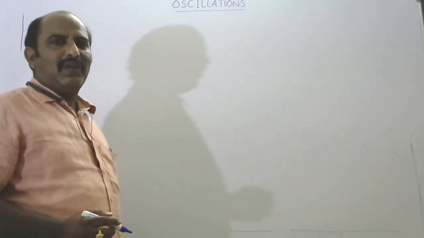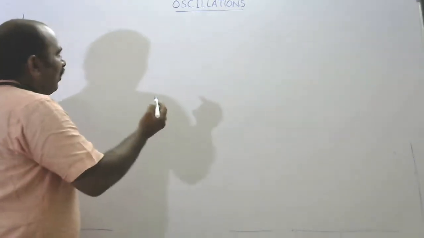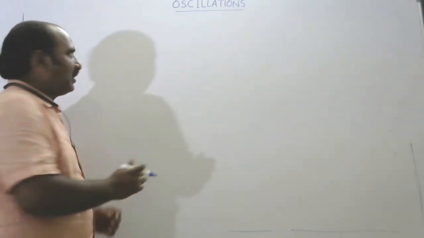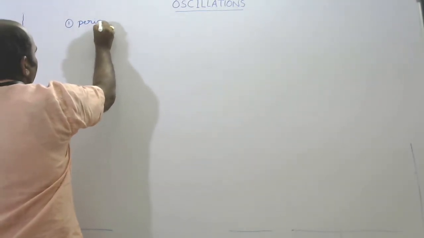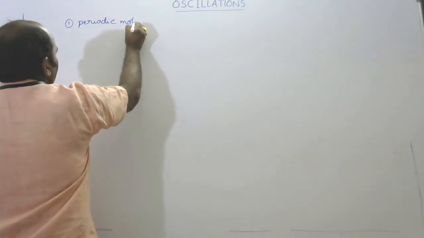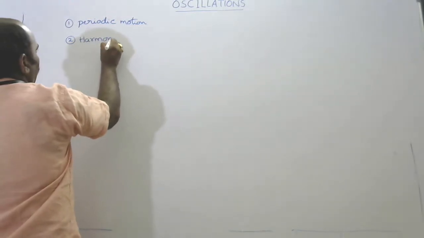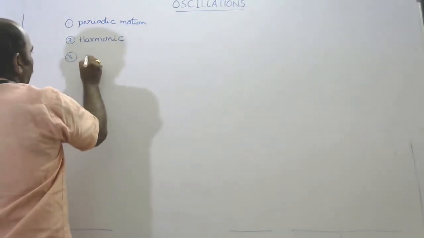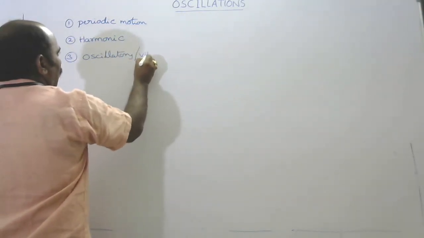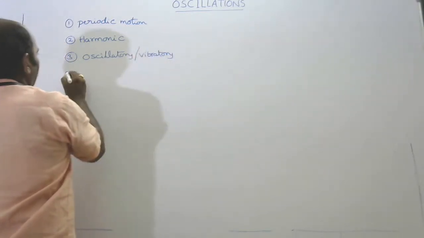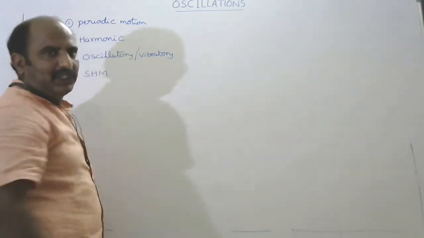Hi students, today we are going to discuss some concepts in oscillations. First, we have to discuss some types of motions. We have periodic motion, second one is harmonic motion, third one oscillatory or vibratory motion. Next one, simple harmonic motion. First, what is periodic motion?